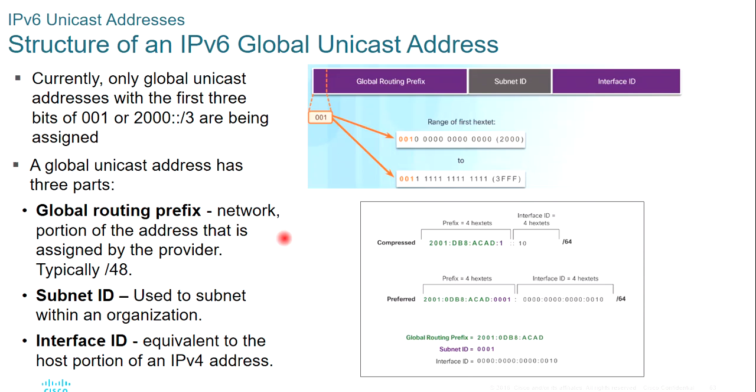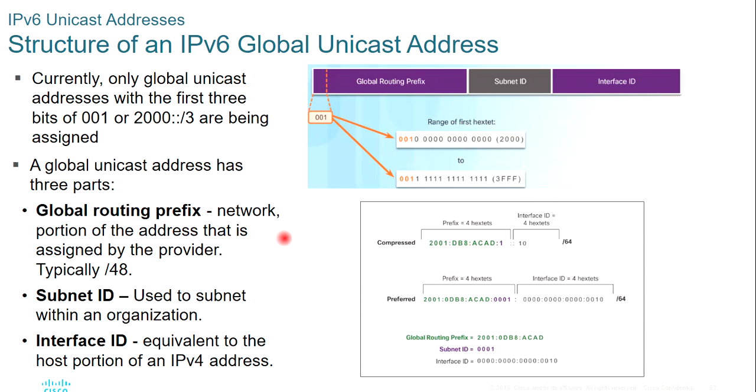This is the basic structure of the IPv6 global unicast address. As you can see in this diagram, it always starts with 001. The first 3 bits of a global unicast IP should be 001, and they are fixed for global unicast addresses, represented by 2000::/3. When we keep the first 3 bits fixed as 001, it gives us the 2000::/3 prefix, and this whole global unicast address can be divided into 3 parts: global routing prefix, subnet ID, and interface ID.